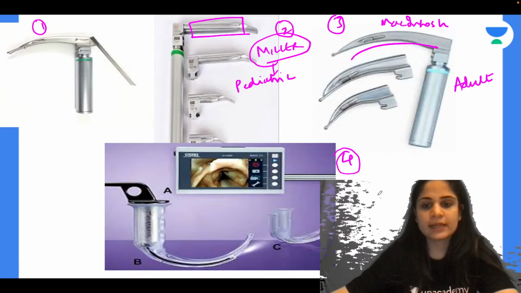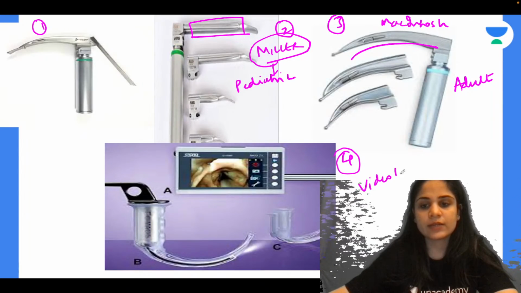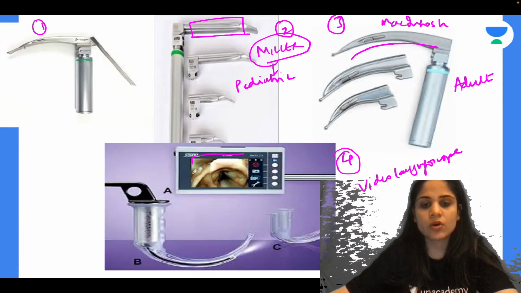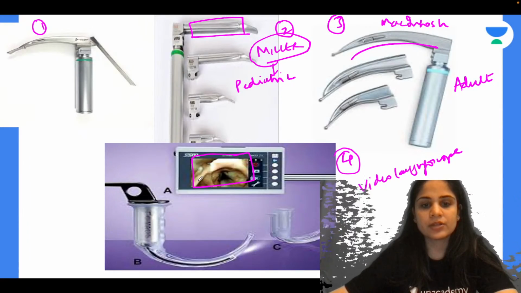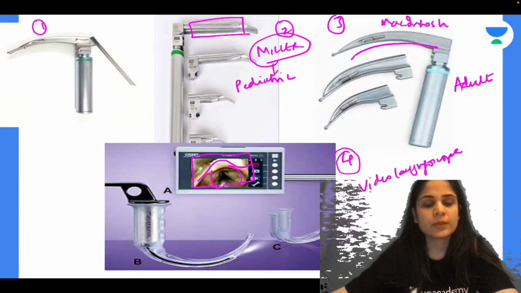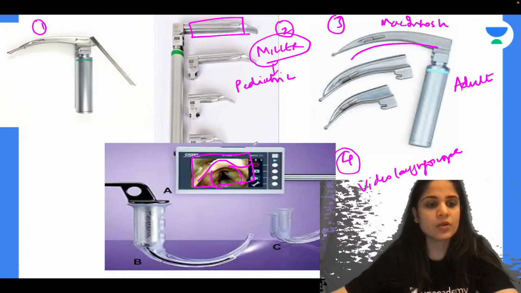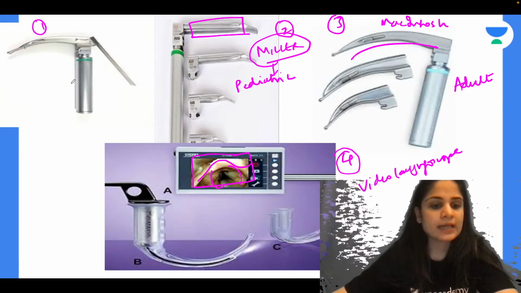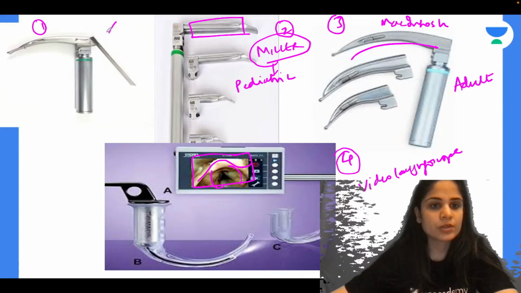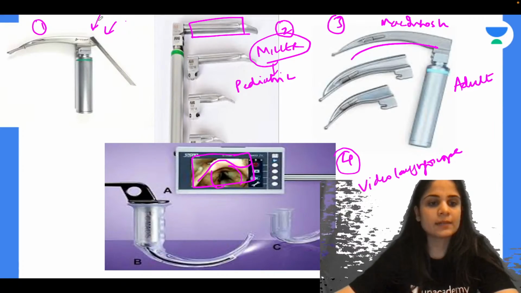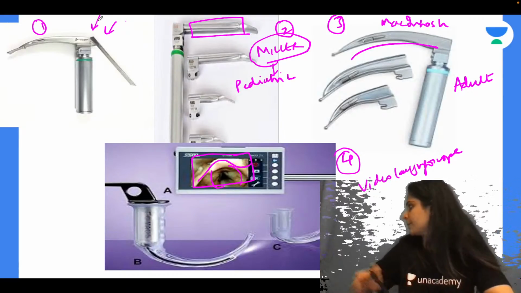Yes, very good. Blade number 4 is a video laryngoscope. As you can see, you get the picture of the entire glottic opening while intubating the patient. You can see the epiglottis and the vocal cords, and you can intubate the patient. Whenever you have a camera along with the laryngoscope, it becomes a video laryngoscope. And what is blade number 1? Anyone, any idea? What is this blade and what is it used for? It looks a lot like the Macintosh blade, but it is not the same.